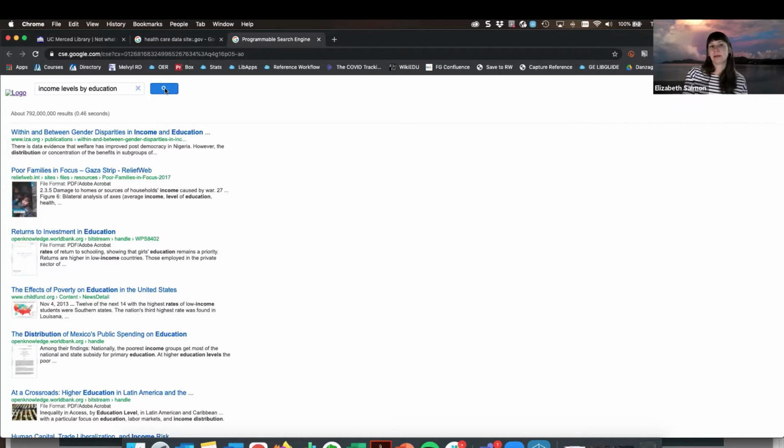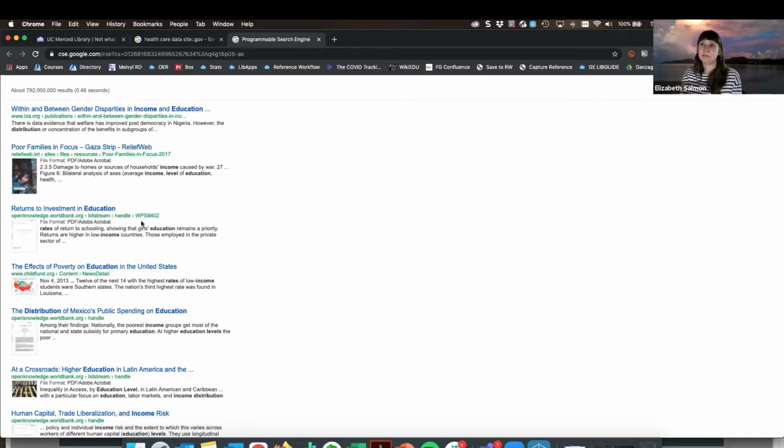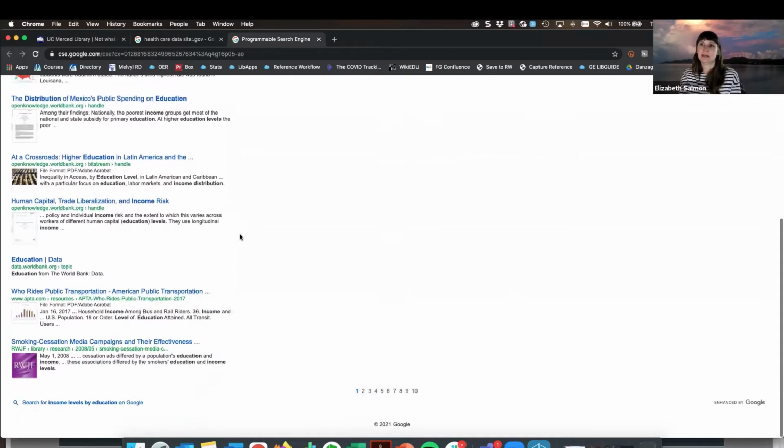This is limiting to a domain search that is a .org search, but it's also searching across a specific set of NGOs and IGOs that have been put together by the libraries that are working on this customized Google search. I can see here there are some things coming in from the World Bank, something coming in from this childfund.org organization, and I can scroll down.